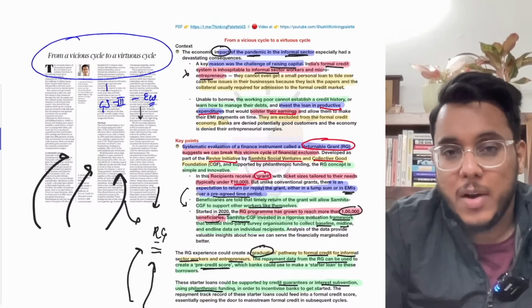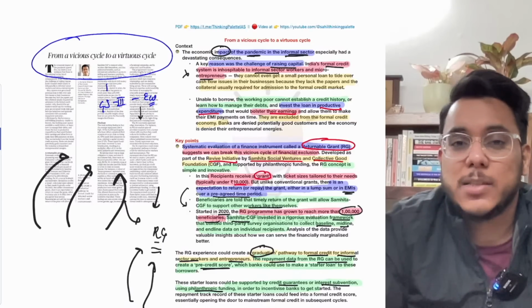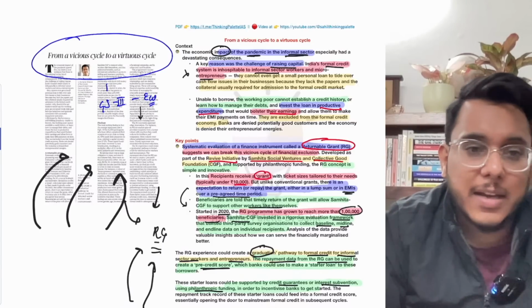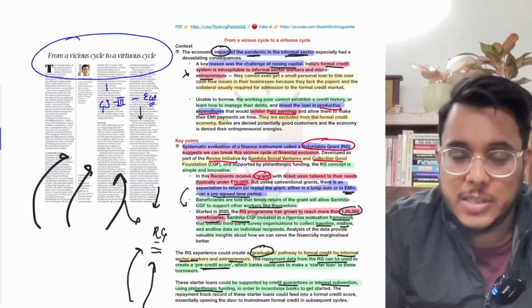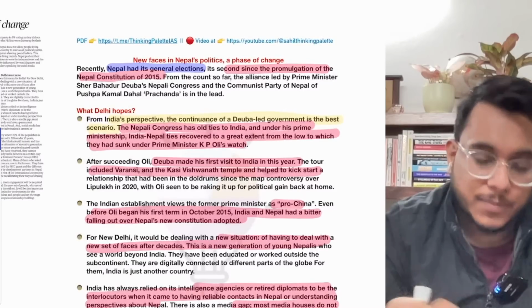That is all about this article, and a very fresh perspective has been given. I'll say that it is a very good article. You can use such kind of suggestions. Now moving to the next article.